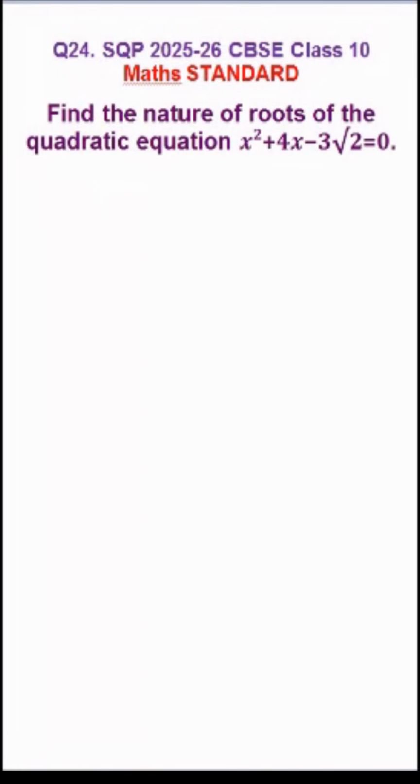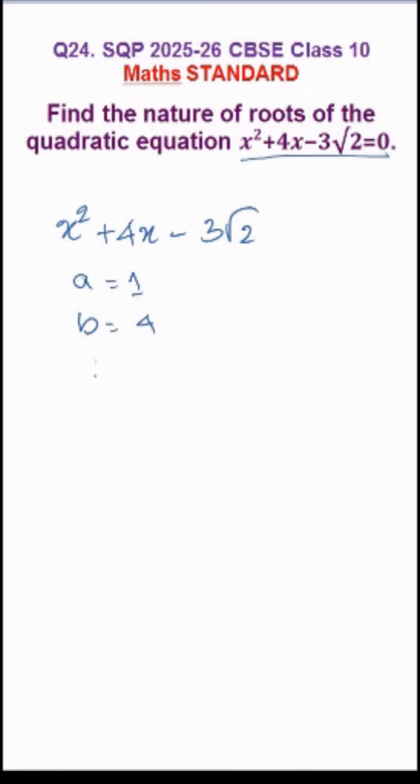Question is find the nature of roots of quadratic equation x square minus 4x plus 3 root 2 is equal to 0. Here quadratic equation is x square plus 4x minus 3 root 2. A is equal to 1, B is equal to 4 and C is equal to minus 3 root 2.